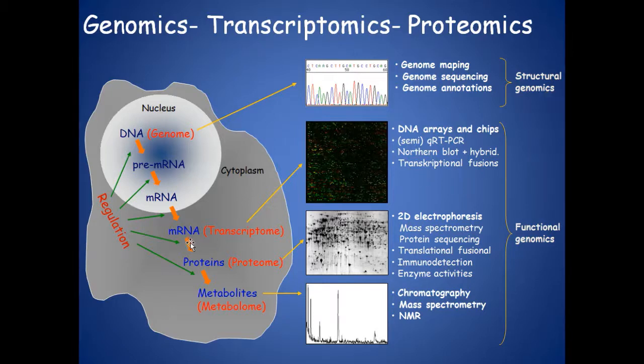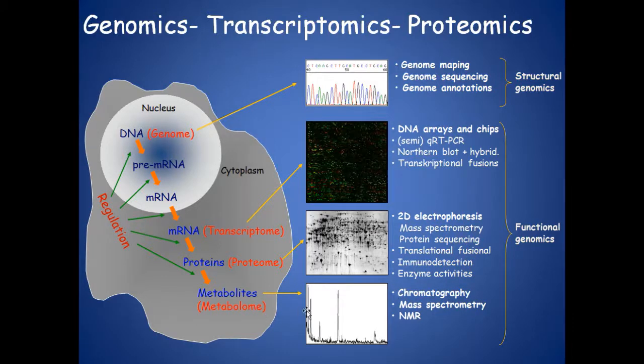At the same time, to study the mRNA, you can use different techniques. You can use either DNA arrays and chips, quantitative RT-PCR or semi-quantitative RT-PCR. You can use Northern blot, you can use transcriptional fusions, etc. Then, to study the proteins, you can use techniques such as 2D electrophoresis, mass spectroscopy, spectrophotometry, protein sequencing, translational fusions, immunodetection, enzyme activities.